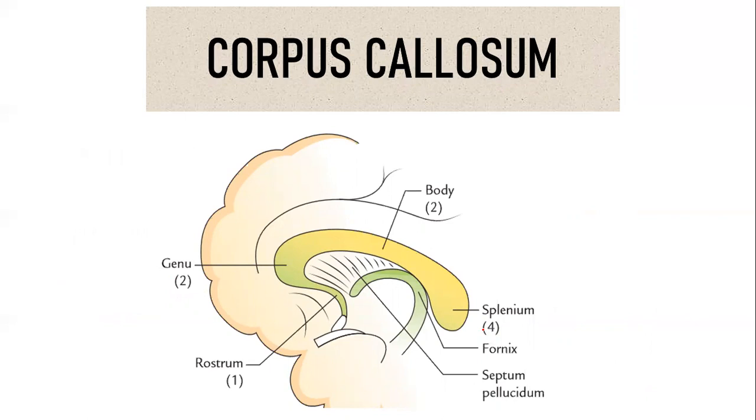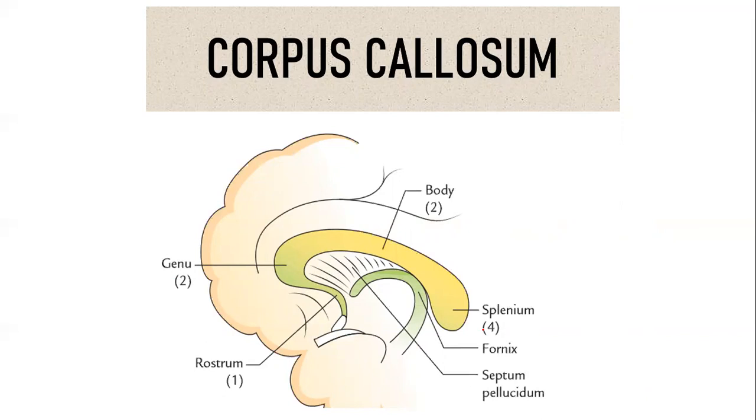For recap, commissural fibers are a set of nerve fibers that connect the same parts of two hemispheres; they are interhemispheric fibers. The commissural fibers are the corpus callosum, anterior commissure, posterior commissure, hippocampal commissure, and habenular commissure. There are 5 types of commissures.